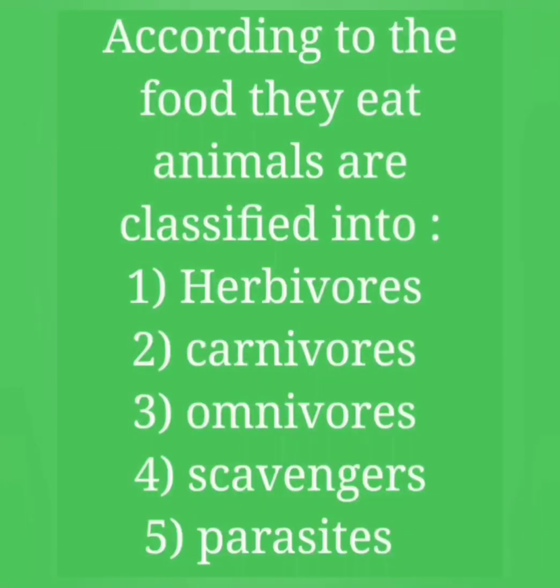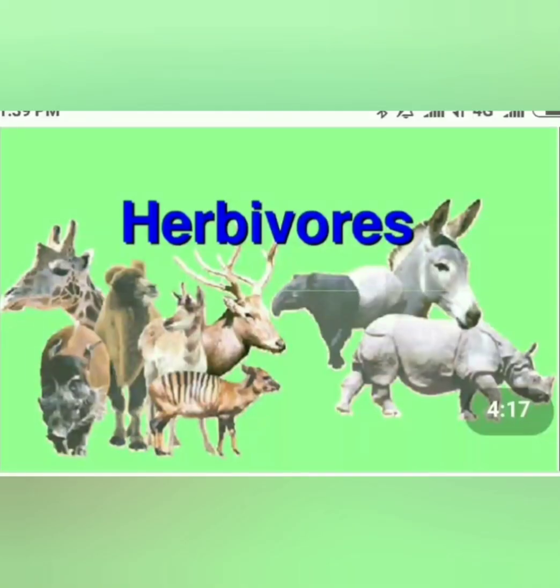According to the food they eat, animals are classified into herbivores, carnivores, omnivores, scavengers, and parasites. Children, this classification you have studied in the last class. Now let's recall these things once again. Herbivorous animals are those which eat only plants. For example, rabbit, cow, goat, giraffe, elephant, etc.